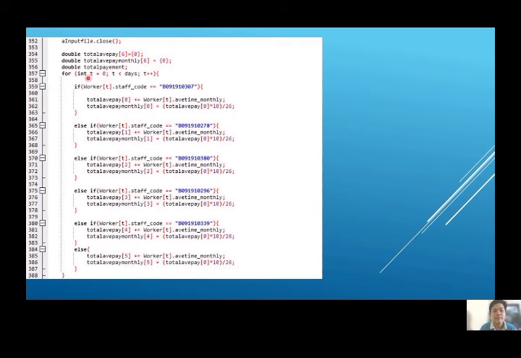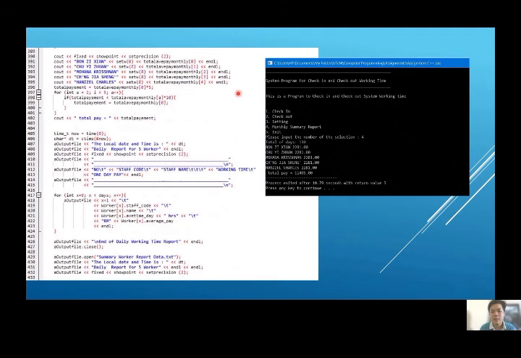It uses an array and for repetition. As you can see, this one is from the data structure of the previous input file, and this one is the array from the local declaration. It adds up for the 5 worker staff codes. The next one is the example displayed in this program output. It says that each worker has 2,281 ringgit for 1 month, and the total payment of all 5 workers is 11,405 ringgit.